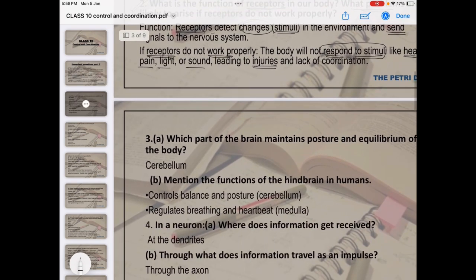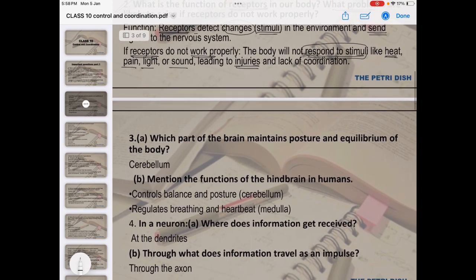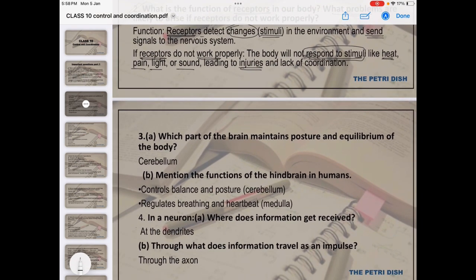Next question: Which part of the brain maintains the posture and the equilibrium of the body? Posture and equilibrium of the body is maintained by the cerebellum. Next is, what is the function of the hindbrain? The hindbrain has the cerebellum and medulla. The cerebellum controls the balance and the posture, as we discussed in this question also, and the medulla regulates the breathing and the rate of the heartbeat.